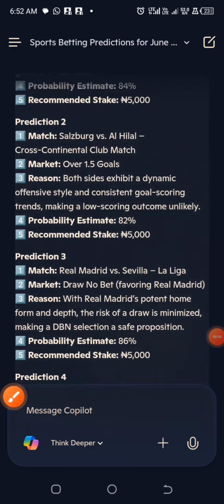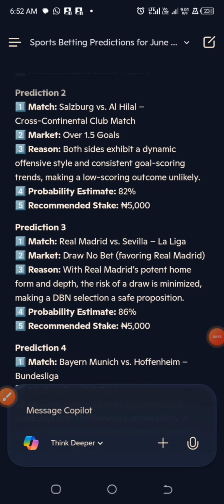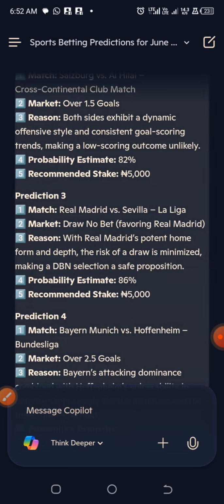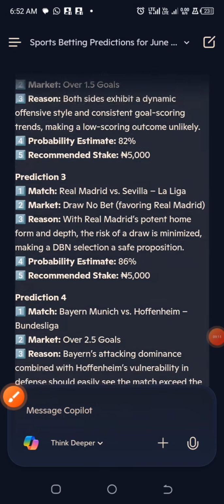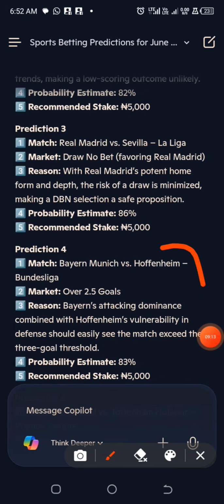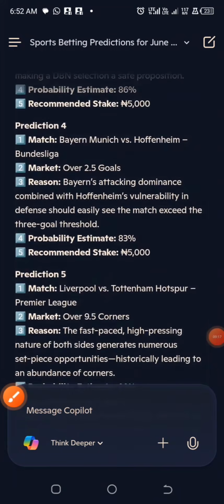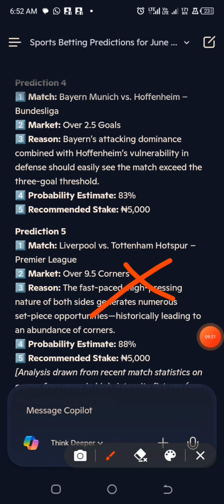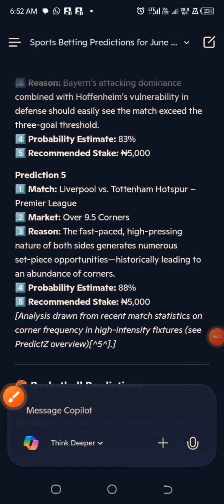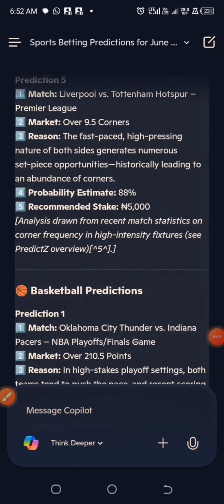I think they played this one yesterday. Real Madrid. Now you can see that AI too can actually make mistakes, so you guys need to cross check very well, because what I'm now seeing is kind of wrong. Real Madrid Sevilla, how come? Bayern Munich, how come? Over 2.5 goals. So I'm not sure this is accurate. Liverpool Tottenham, this thing is not accurate. So we are not getting accuracy.